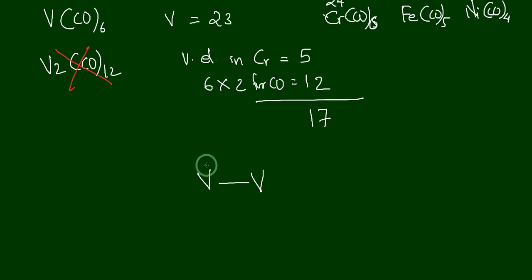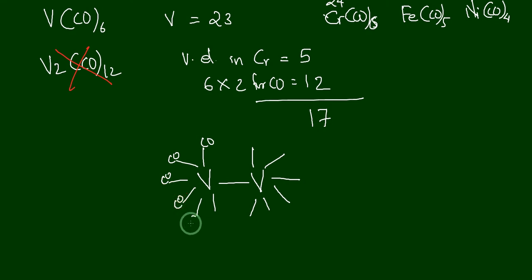Then each vanadium has 6 carbonyl ligands: 1, 2, 3, 4, 5, 6, and this also has 1, 2, 3, 4, 5, 6. Each vanadium is connected with carbonyl ligands like this.